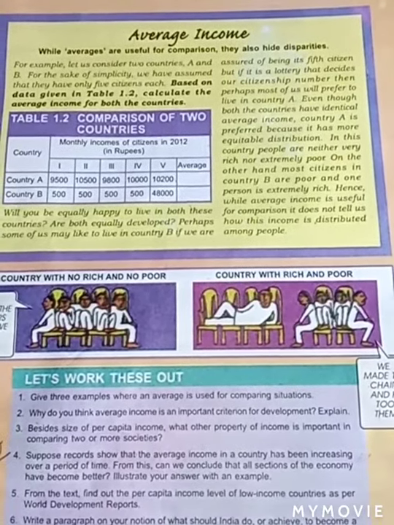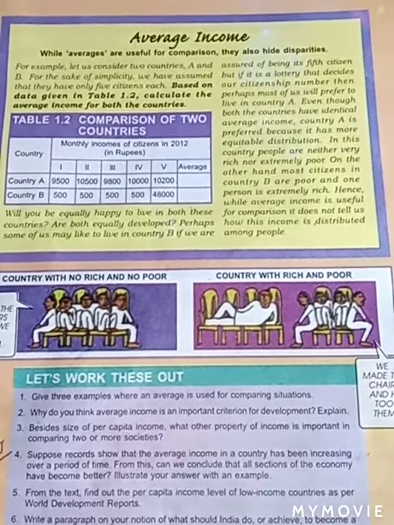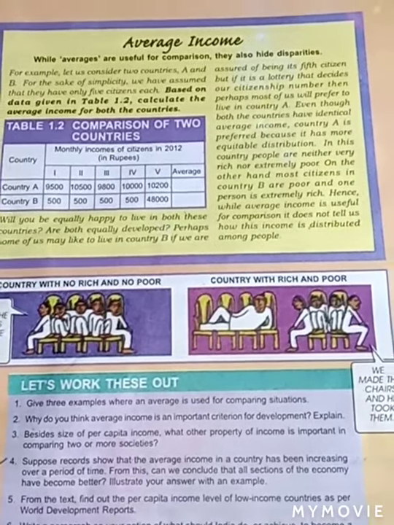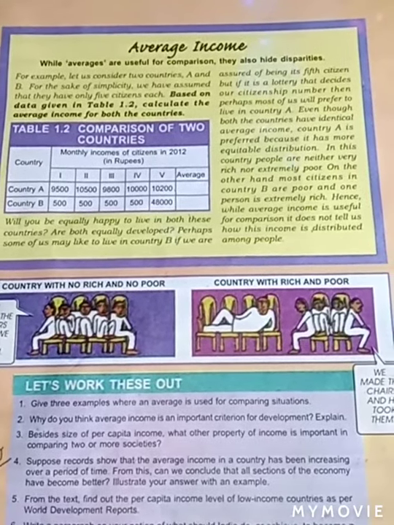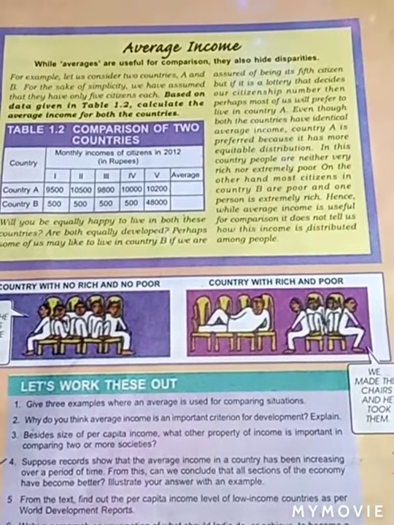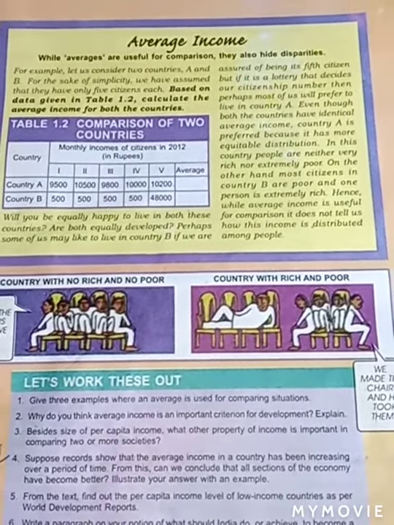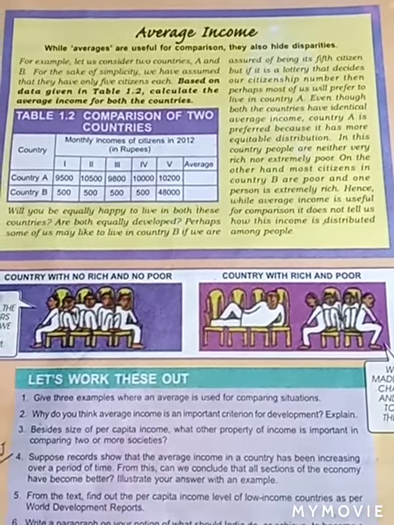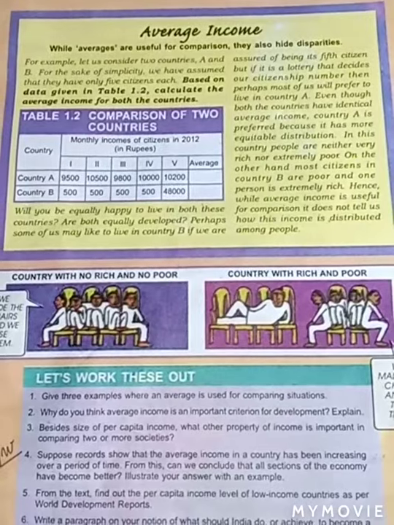So the country which has more than 12,736 US dollars per annum is known as a rich country, whereas the countries whose per capita income per annum is 1,045 US dollars or less are known as poor countries. Okay. So this concept has been explained to us with an example.